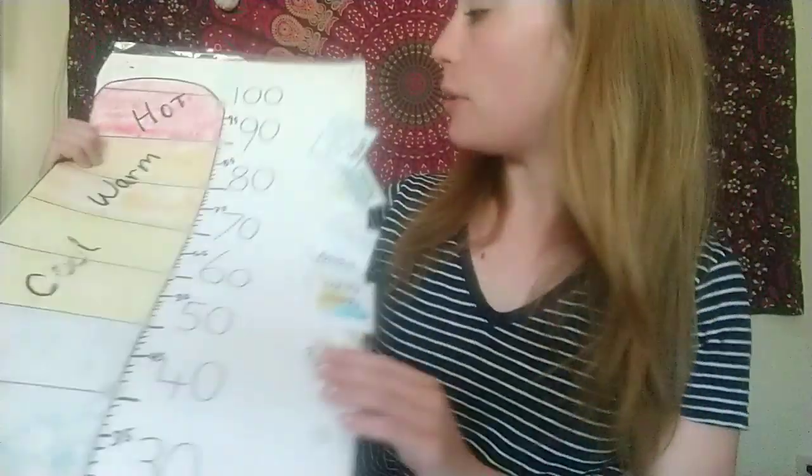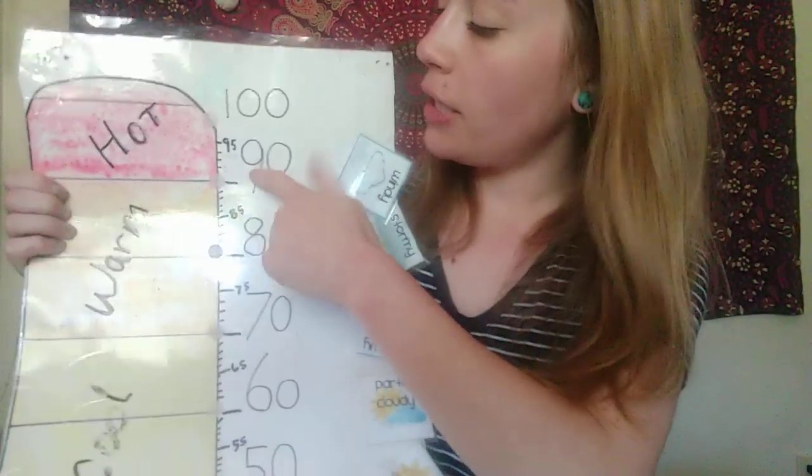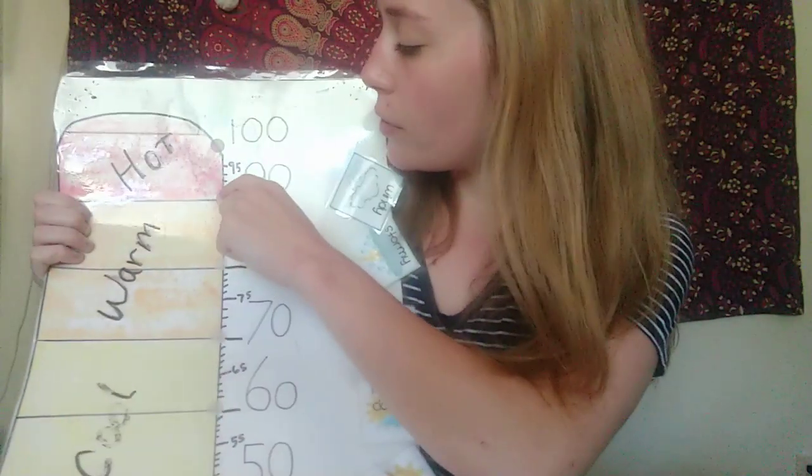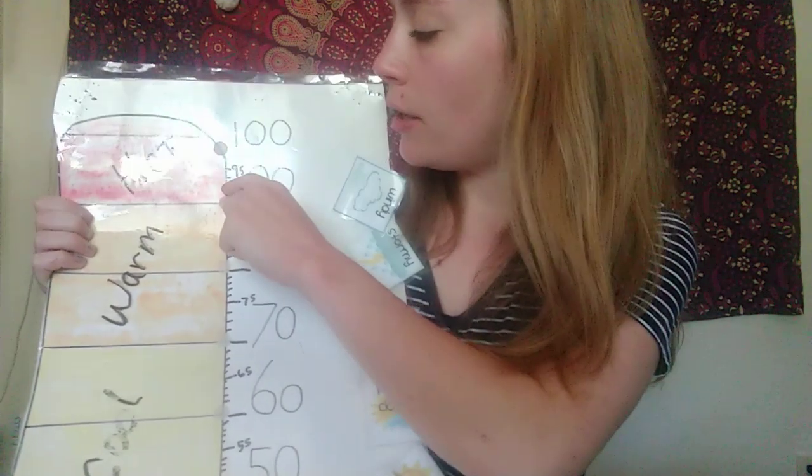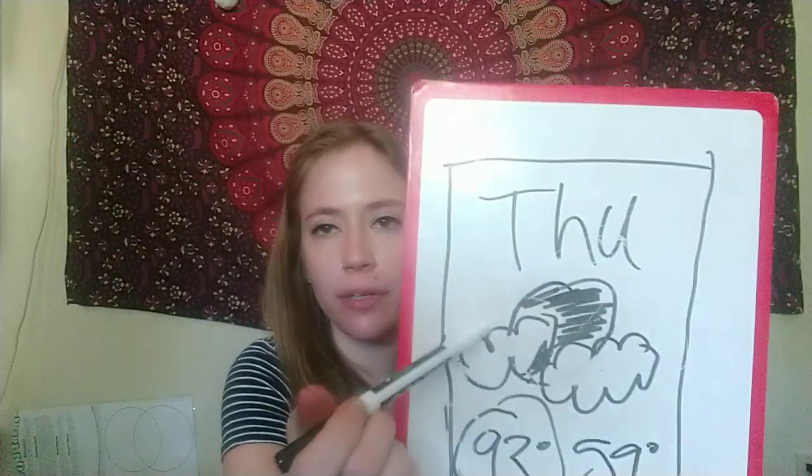So let's check out what temperature range 93 falls in. We can do 90 and then count up 3 more. 1, 2, 3. And we are in the hot temperature range. So yeah, it's going to be hot tomorrow. But thankfully, this could change. But what type of weather will we have tomorrow?